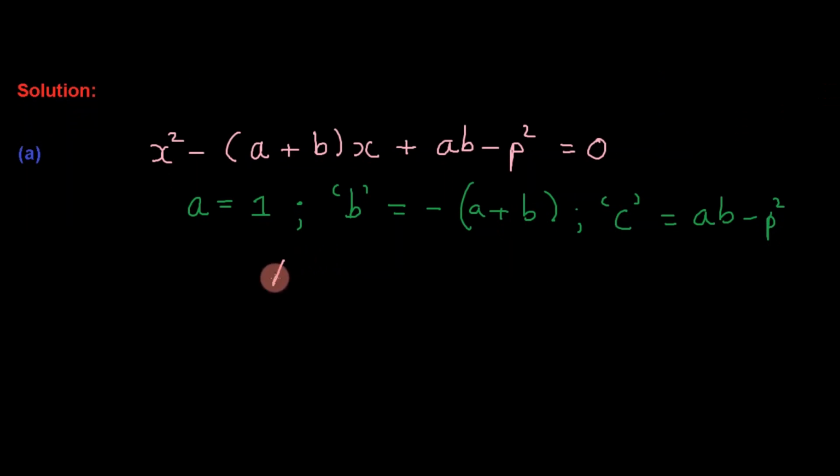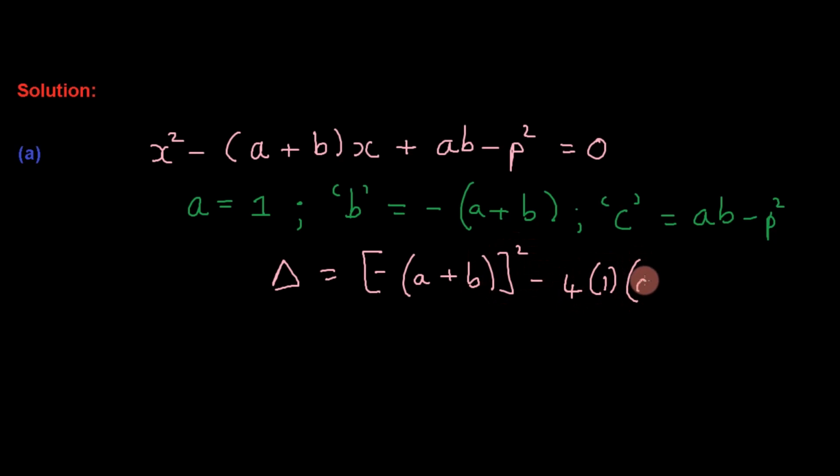So let's find delta. So B squared minus 4AC. We can square out here. A negative squared is a positive, and in squaring out A plus B, we get A squared plus 2AB plus B squared.